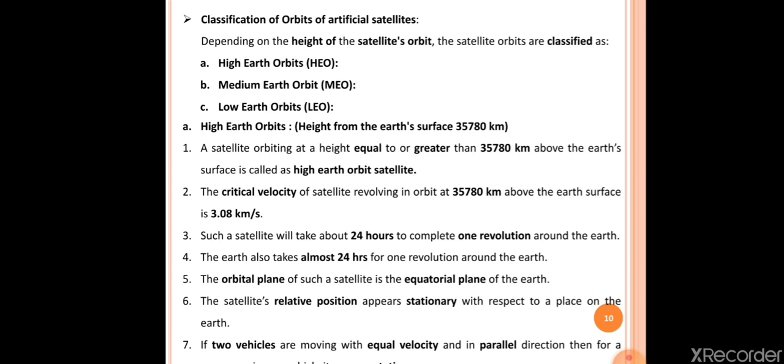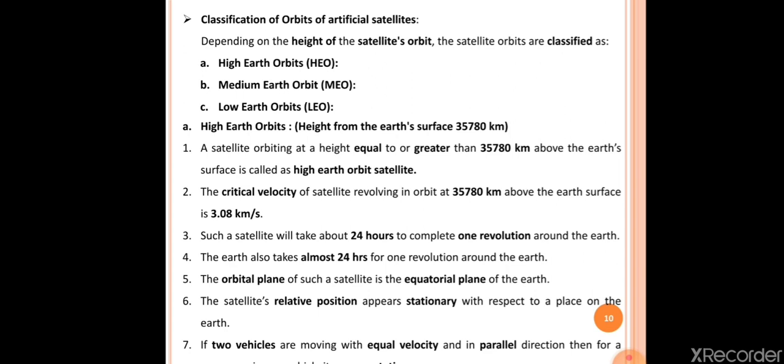Okay, so after that, the sixth point is the satellite's relative position appears stationary with respect to a place on the earth. Okay, as both the earth as well as the high earth orbit satellite require 24 hours for complete rotation as well as revolution, then from the earth's surface the high earth orbit satellite appears stationary.